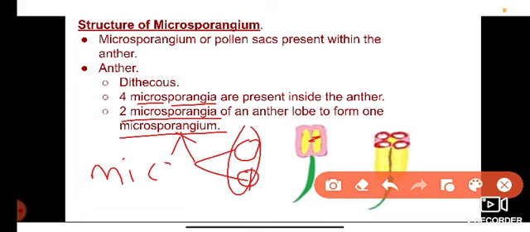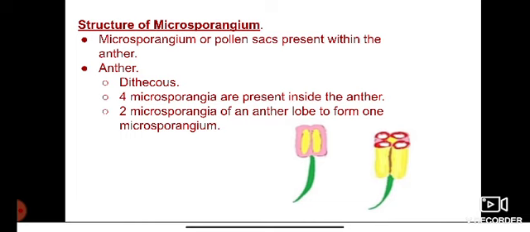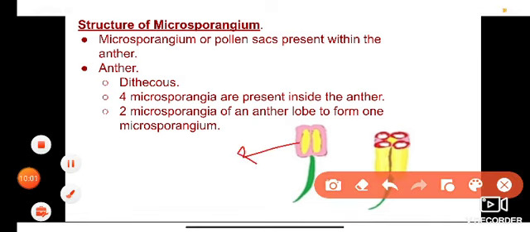This is the microsporangium, and these microsporangia give rise to spores.